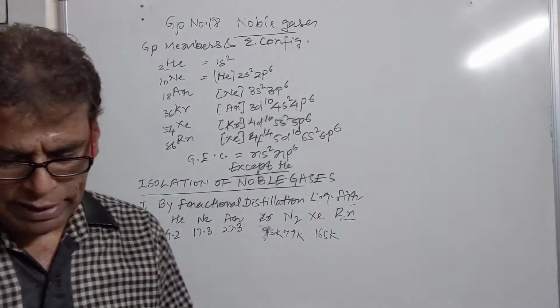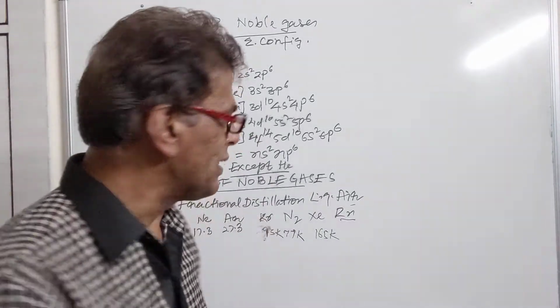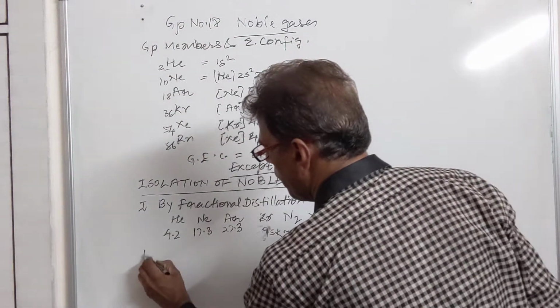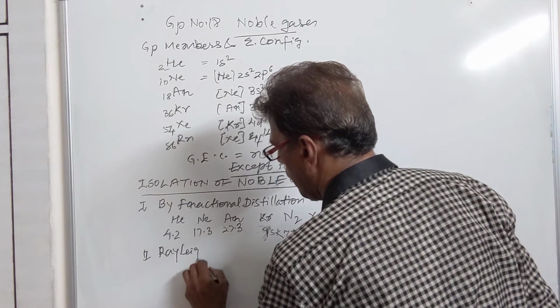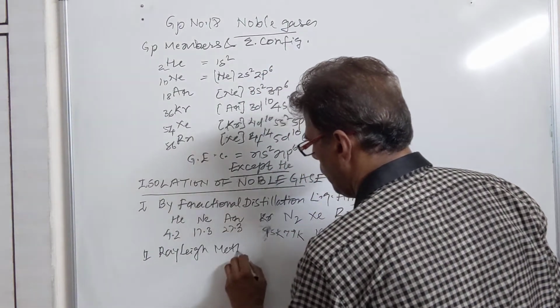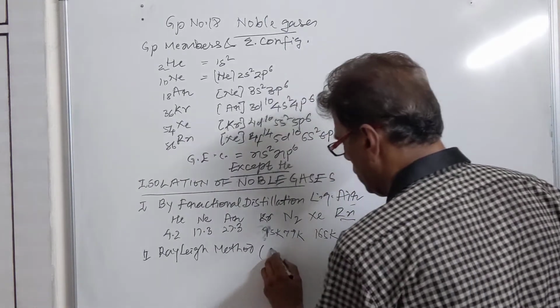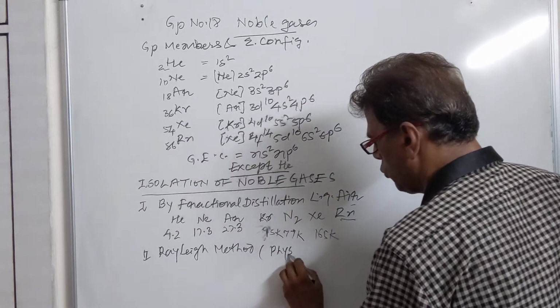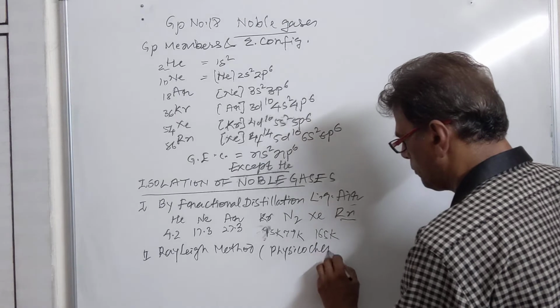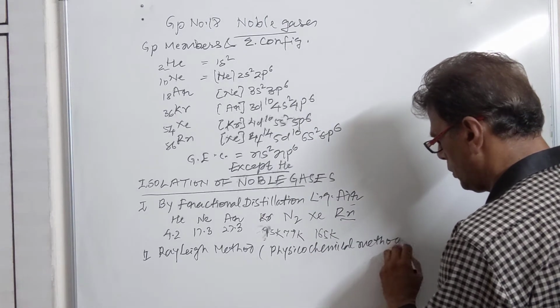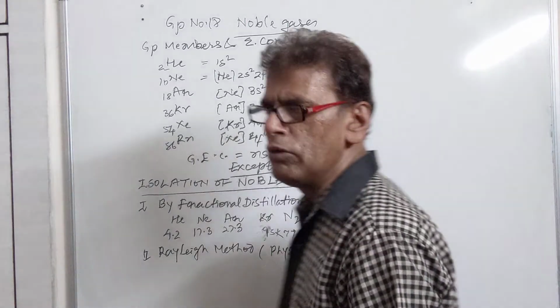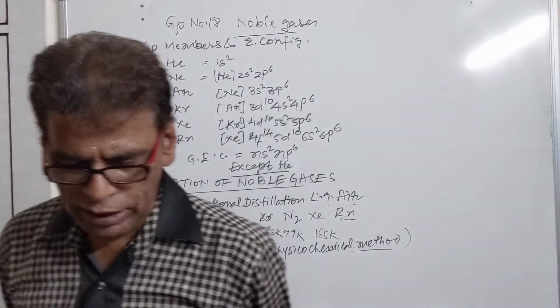Then we have the next method, which is called the Rayleigh method. This is also called the physicochemical method.